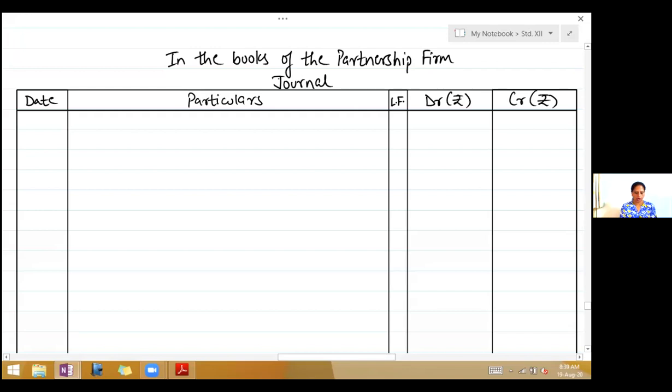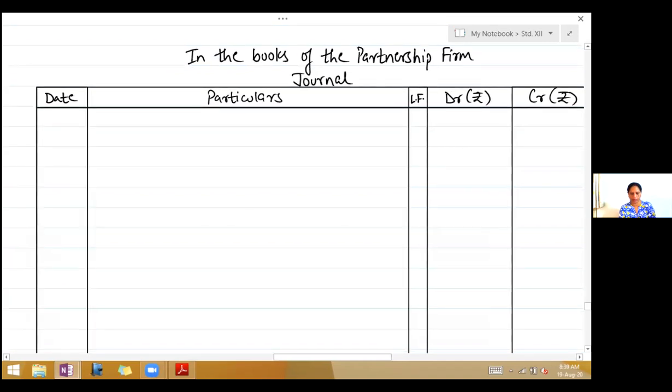Now in the journal, we always begin the problem with the given balance sheet. So we can begin with the liabilities. On the liabilities, first we have general reserve. We don't have journal entries for bringing down balances. Remember that. So the first entry is to distribute general reserve between the partners. Now here the partner was admitted on 1st April 2018. So in the margin date column, write 2018 and all entries will be on 1st April. Below that, write April 1st.